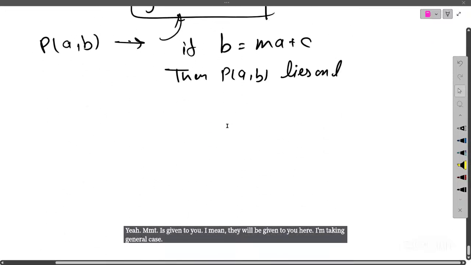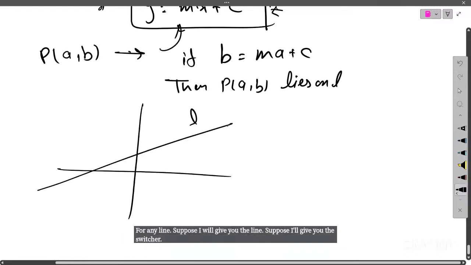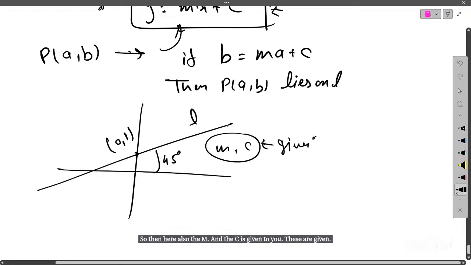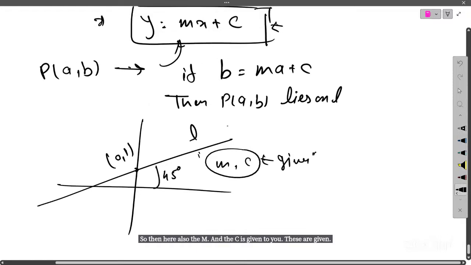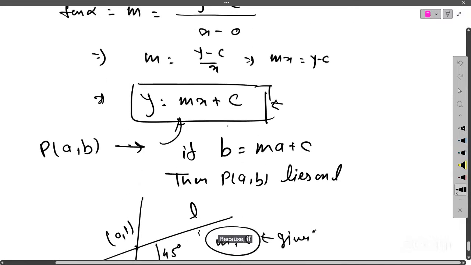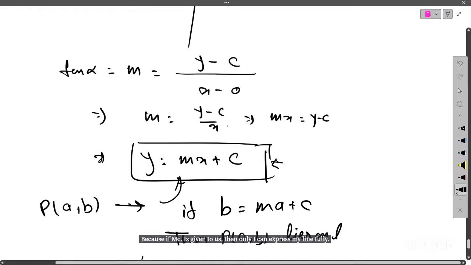For any line, suppose I give you this picture: this is your line, this is the coordinate 0, 1, and the angle is 45 degrees or something. Then here also m and c are given to you. Because if m and c are given to us, then only I can express my line fully. Okay, thank you.